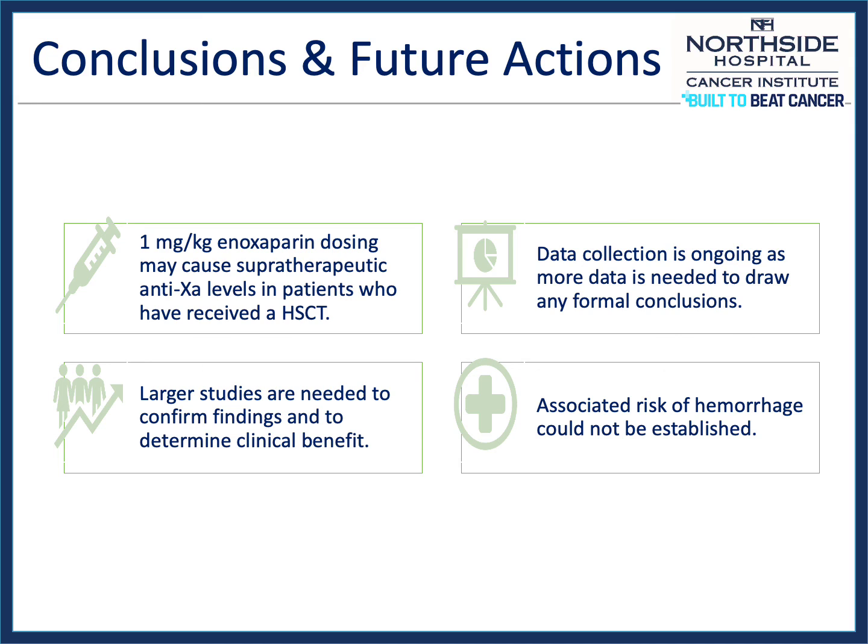Data supports the notion that traditional 1 milligram per kilogram enoxaparin dosing may cause supratherapeutic anti-10A levels in patients who have received a hematopoietic stem cell transplant or have a diagnosis of leukemia or lymphoma. No conclusions regarding the relationship between tacrolimus, renal function, and enoxaparin levels could be established. In addition, an associated risk of hemorrhage could not be established. Data collection is ongoing as more data is needed to draw any formal conclusions. Larger studies are needed to confirm findings and to determine clinical benefit.